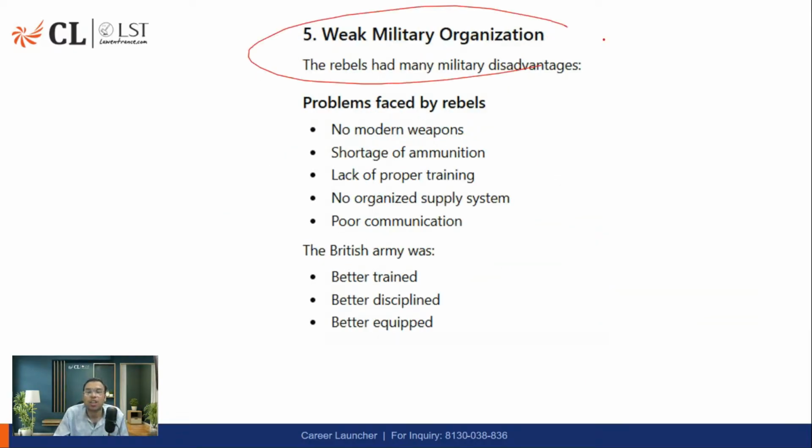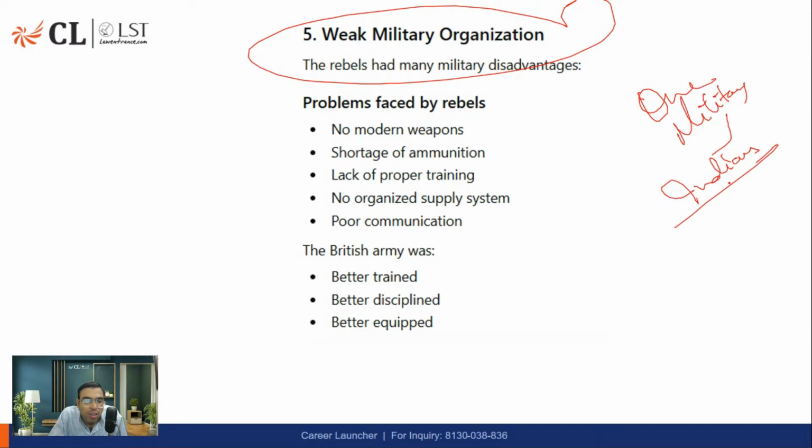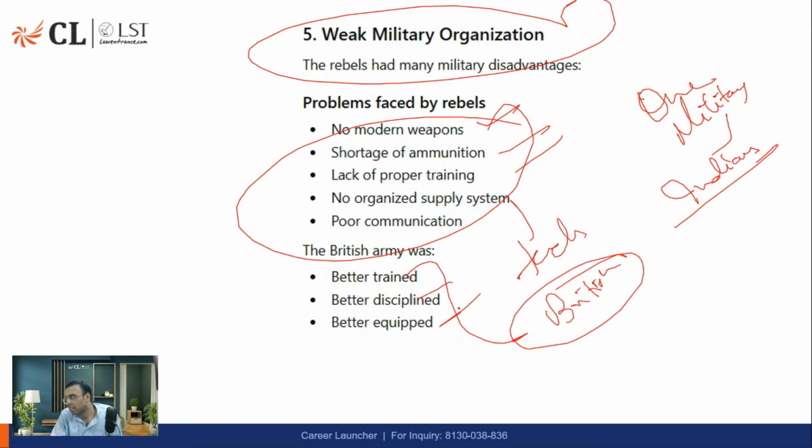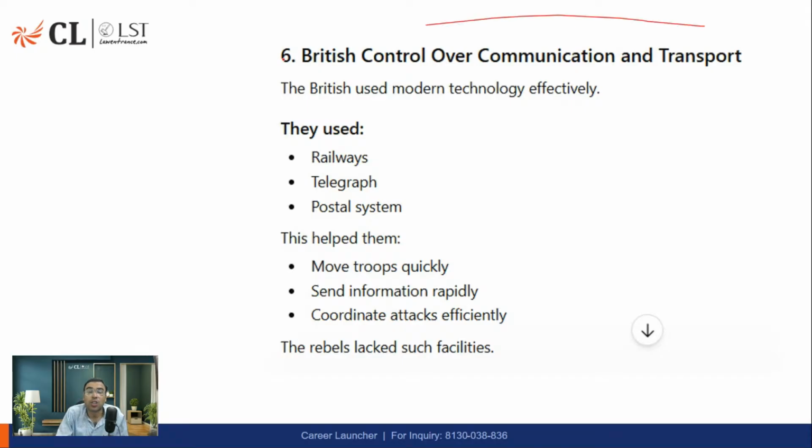Weak military organization, of course, ये कोई one military तो थे ही नहीं. One military of Indian workers, ऐसा तो कुछ नहीं था ना. Those who revolted were part of the British army, है ना. So Rani Lakshmibai, she had princely estates, तो वो limited region में होगा ना, पूरे entire India में there was not one organization which was fighting against British, है ना. Modern weapon shortage, of course technologically British was way ahead. British proper training, disciplining equipped थे, है ना. Yes, ये important है.